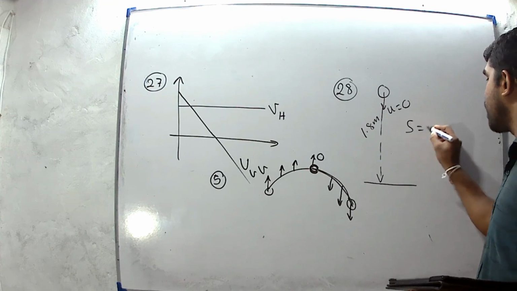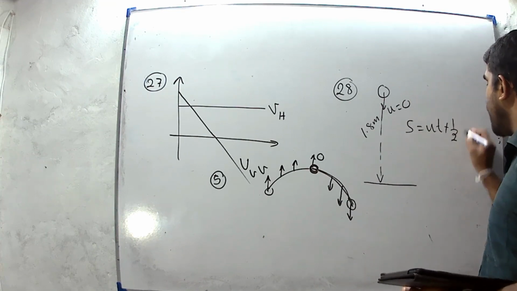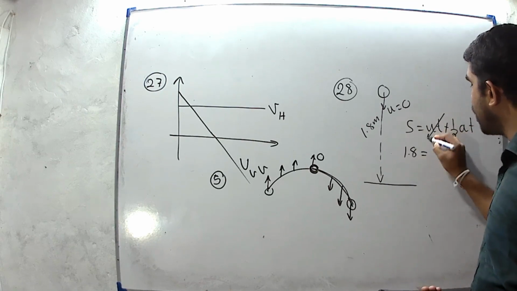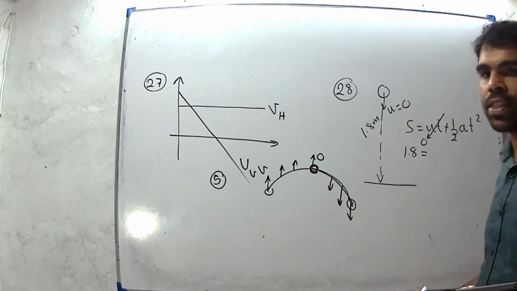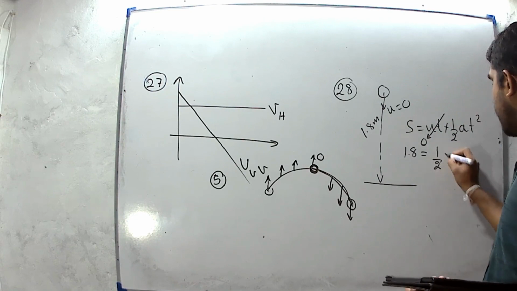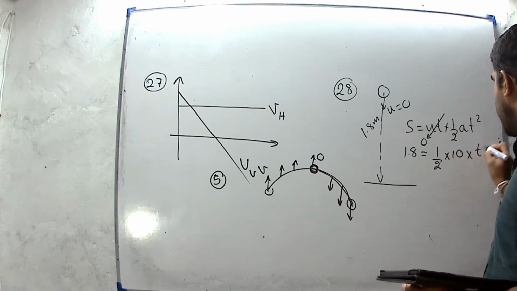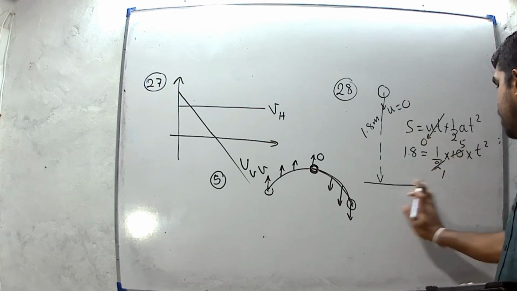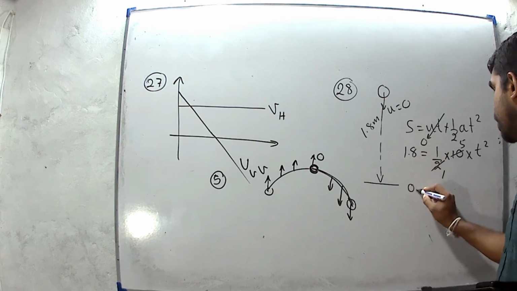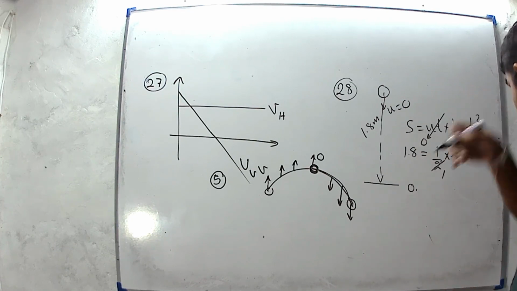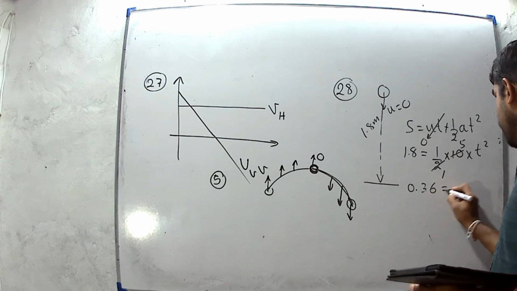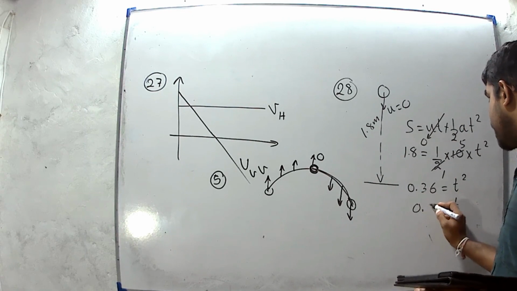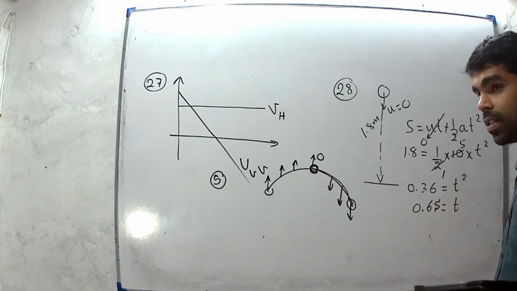We can use s equals ut plus half at squared. s is the displacement, 1.8. Initial velocity is 0, therefore ut term is 0. Half, acceleration 10, it is under gravity, t squared. 2 divided by 2, 1, 5. 1.8 divided by 5, 18 divided by 5, 3.6. t squared equals 0.36. Then time taken to collide with the horizontal surface is 0.6 seconds.